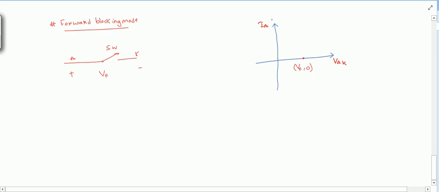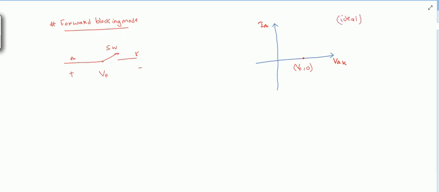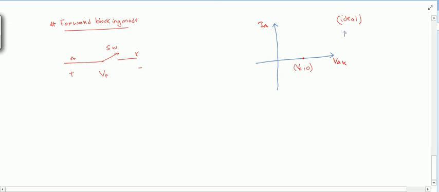So but this is in the case of ideal, but as you know, nothing is ideal, right? So for a practical switch, there will be some leakage current flowing through it. If we make a point on the graph, it will be somewhere here, because there will be some value of leakage current.